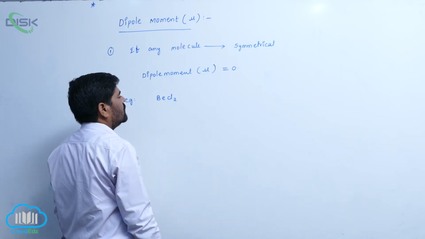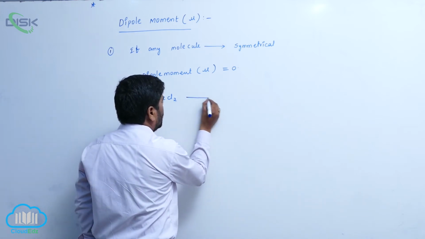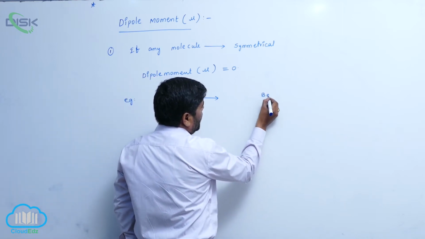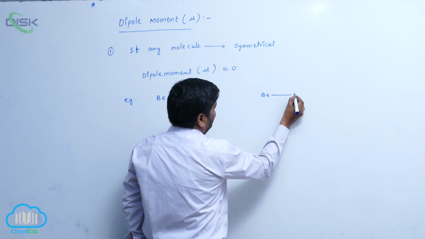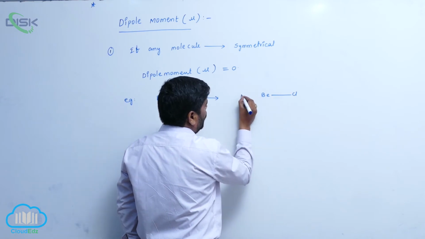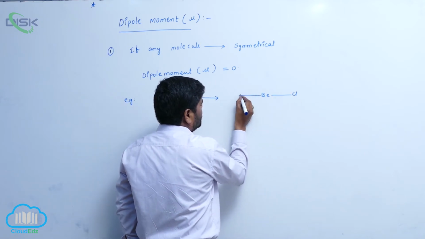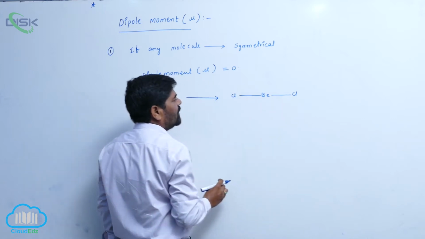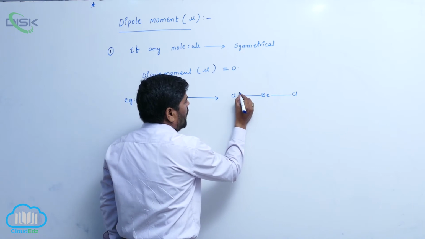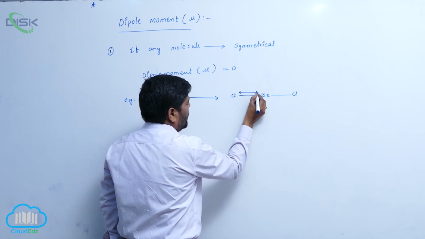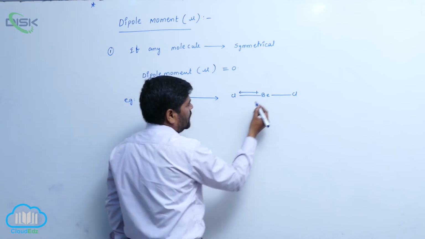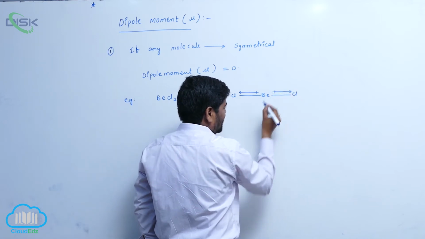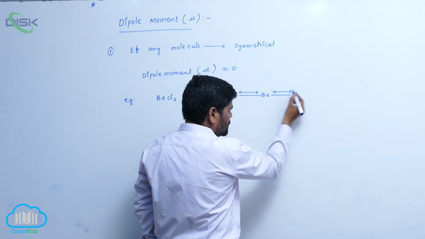Beryllium is the central atom, and chlorine is on both sides. Both chlorines are equally electronegative. The amount the bond moment increases towards one chlorine, the same amount it increases towards the other chlorine.